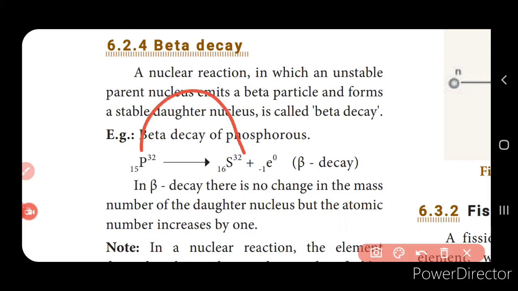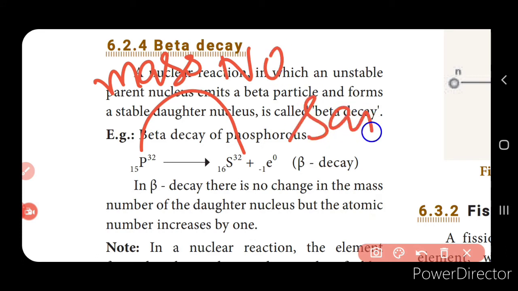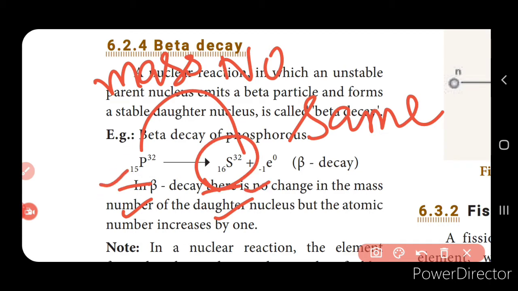As you can see, there is no change in the mass number, so the mass number remains the same. Now if you compare the atomic number of the parent nucleus and the daughter nucleus, the atomic number is increased by 1, right? Here it is 15 and here it is 16. So the daughter nucleus will have an atomic number increased by 1 in beta decay.